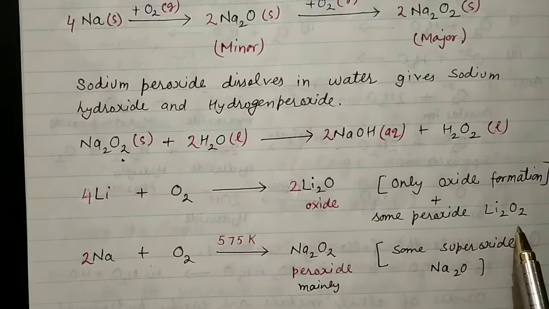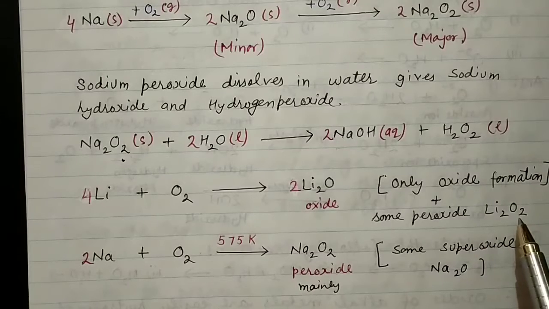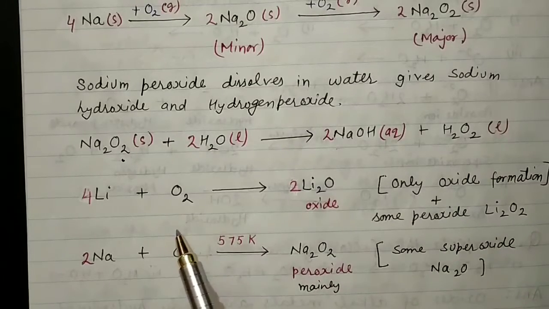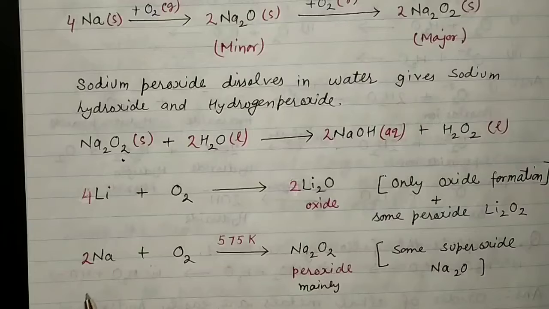However, some peroxide products are also there, but their percentage is very, very less. So you can say lithium predominantly forms oxide. Likewise, sodium when combined with oxygen at 575 Kelvin is going to form peroxide, but a little percentage of superoxide is also formed.